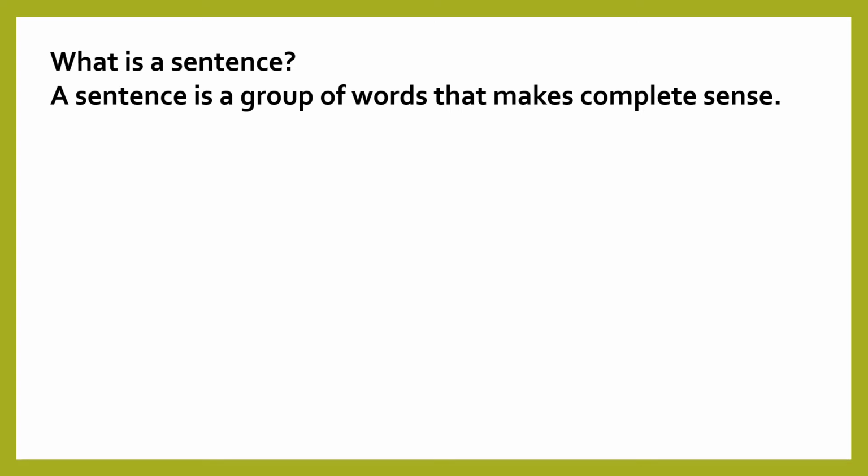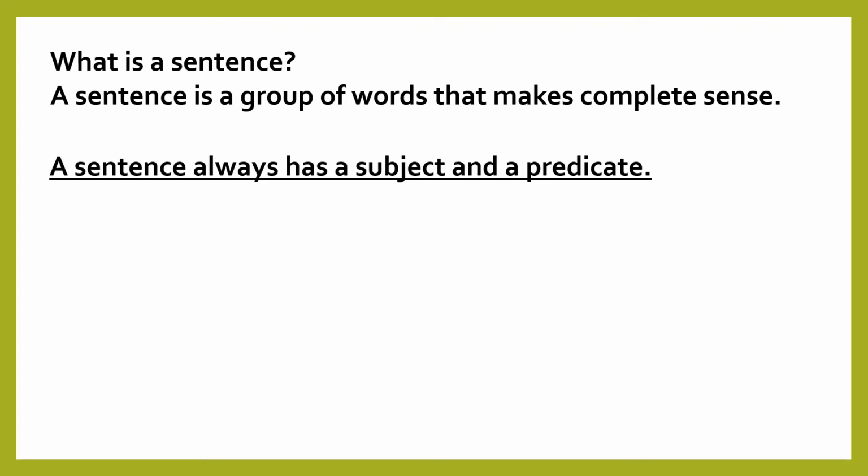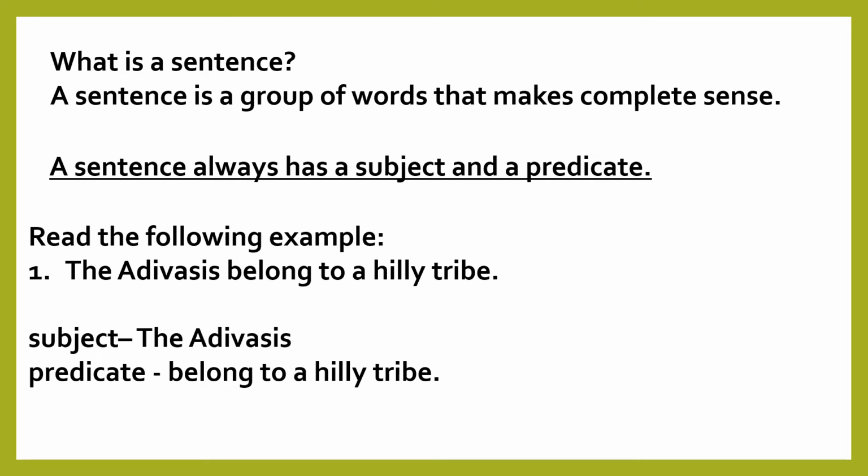Now, what is a sentence? A sentence is a group of words that makes complete sense. A sentence always has a subject and a predicate. Read the following example. The Adivasis belong to a hilly tribe.